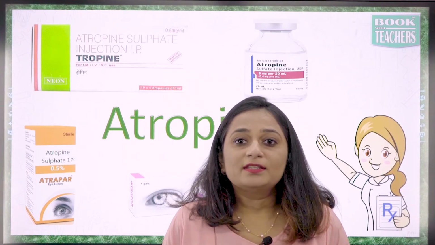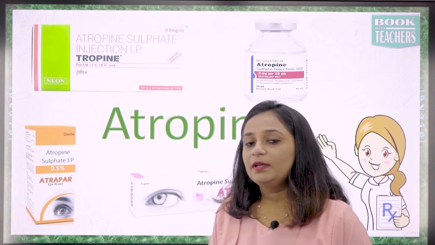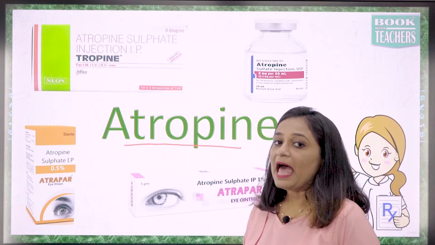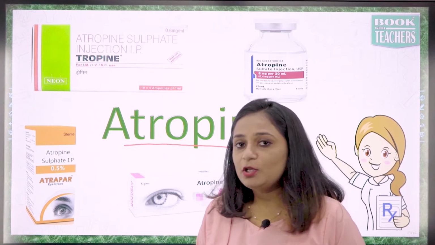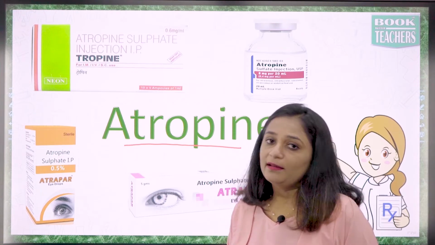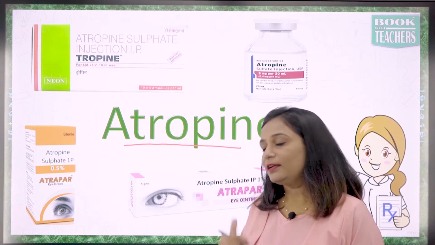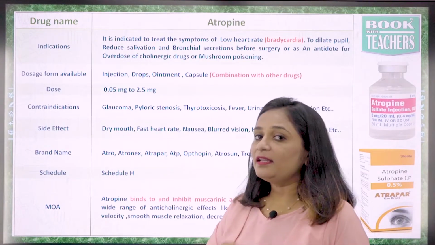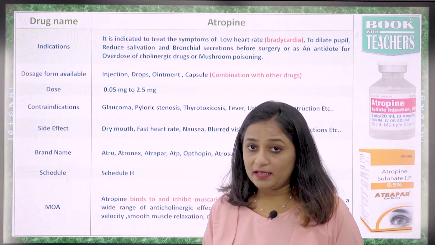Hello dear students. Today in daily drug concept we are going to learn about the drug called atropine. This belongs to the category of antimuscarinic agent. Okay, what it is we'll see. First of all, see the indications of atropine, where it is used.